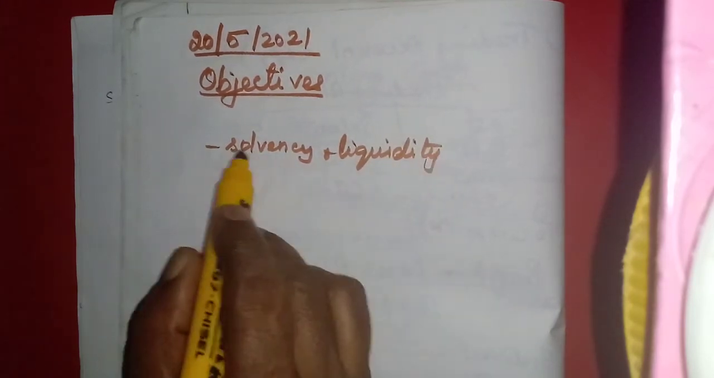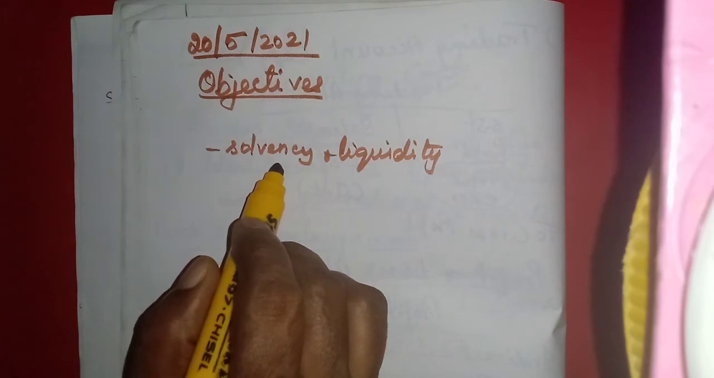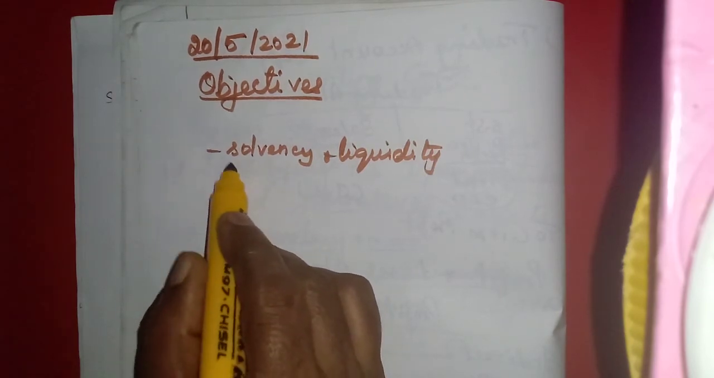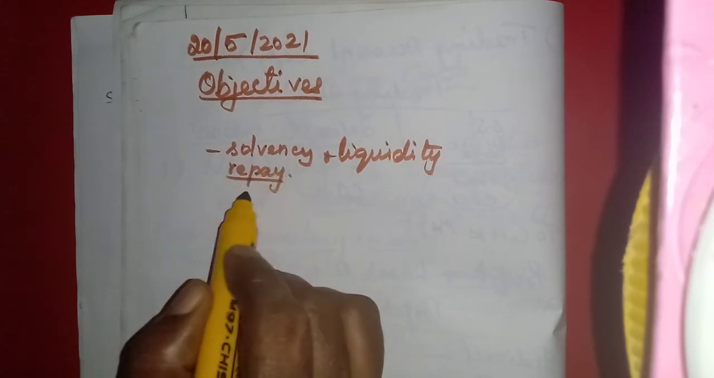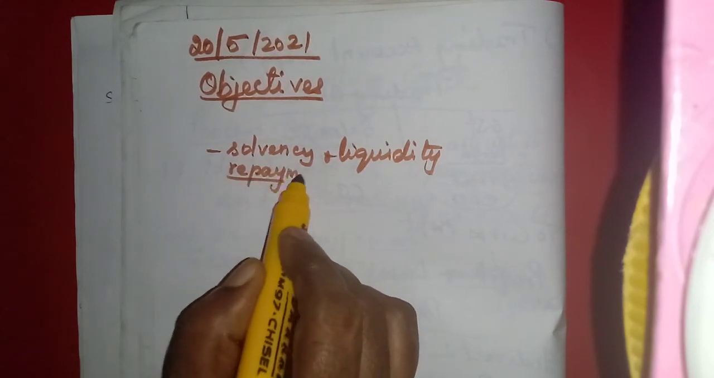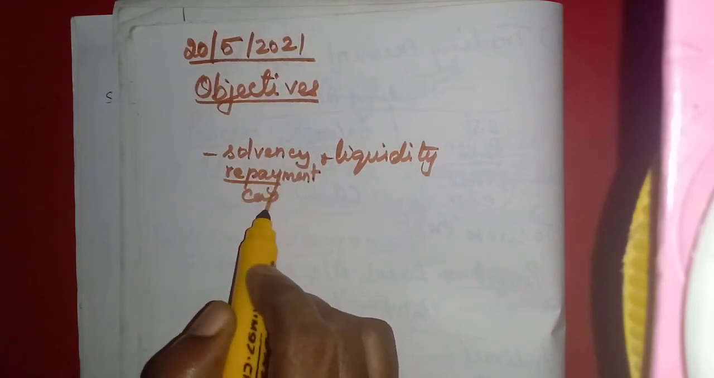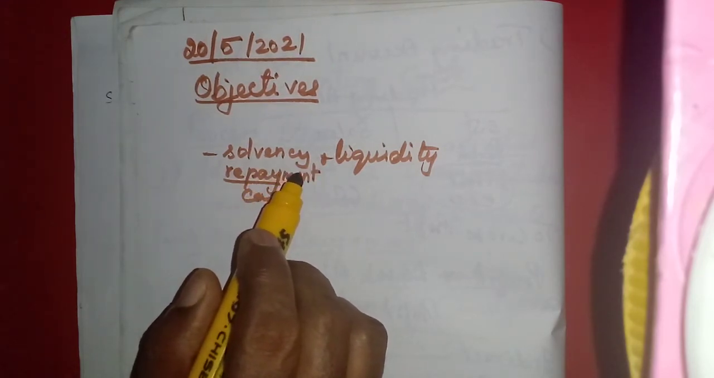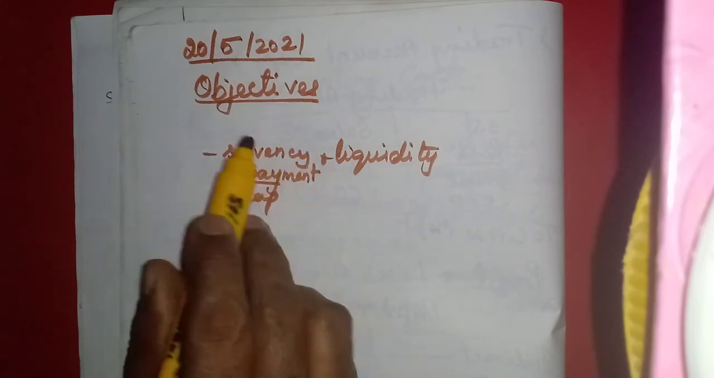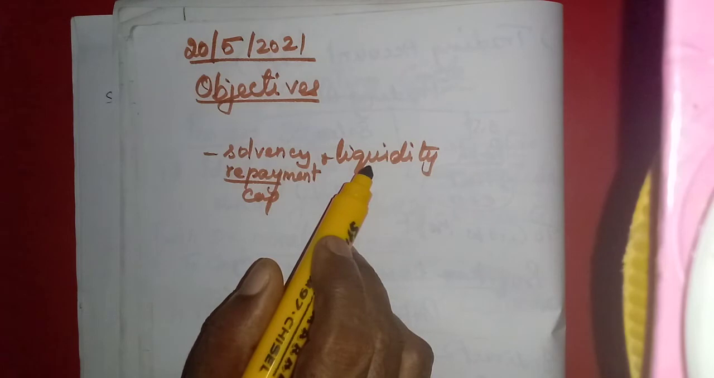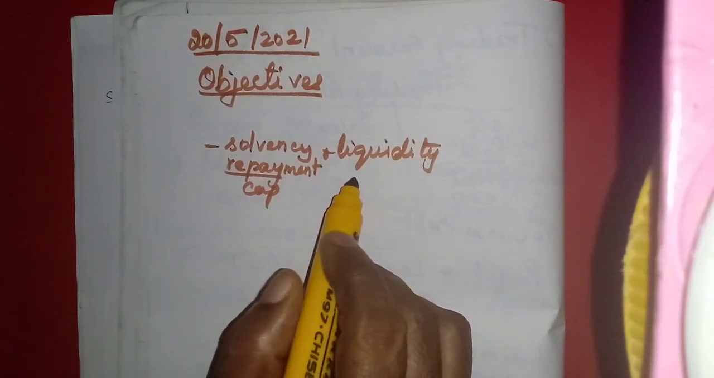I am writing liquidity because it is a new term. Solvency means whether we are able to repay the debts of the business, the repayment capability. That is called the solvency position, short term solvency and long term solvency. Next year you will learn this in ratios, the analysis of financial statements.